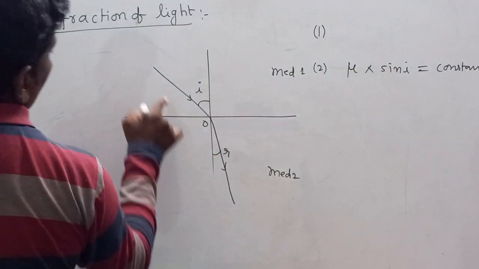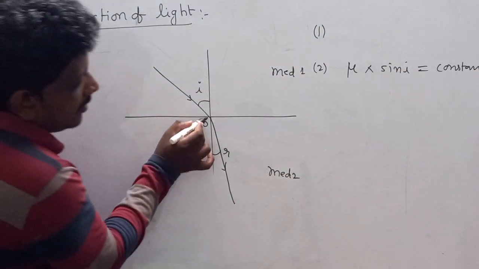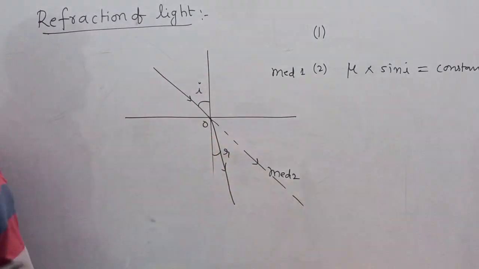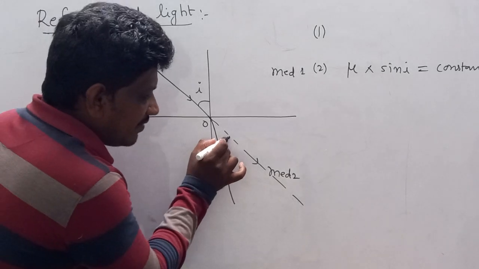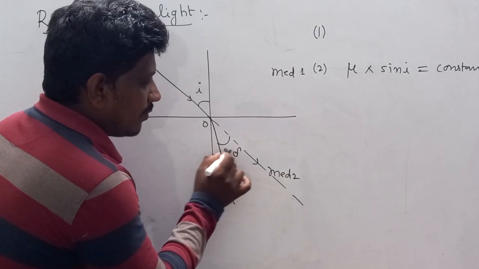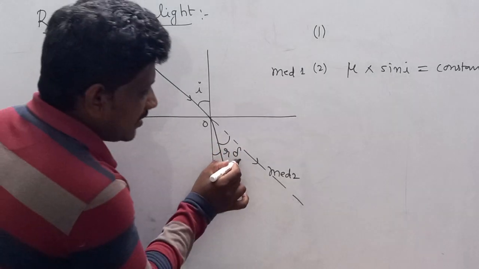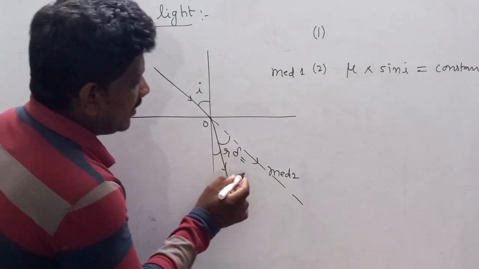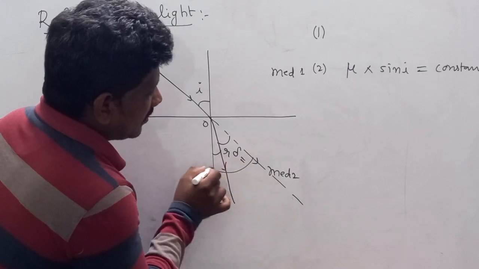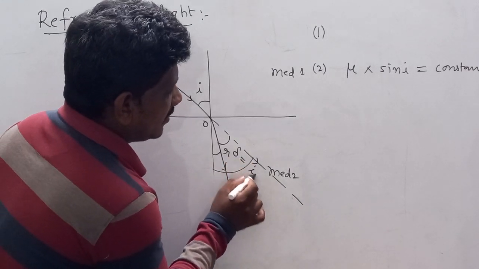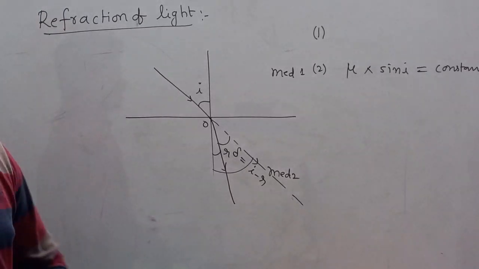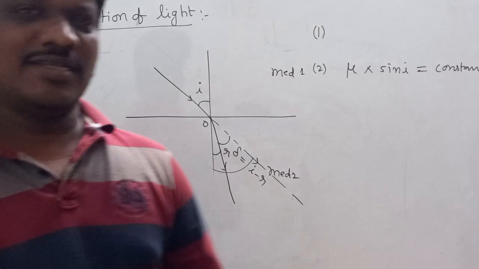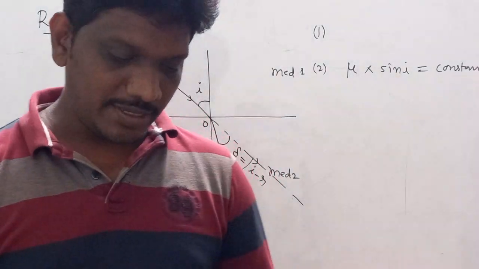See, if you observe here, the light ray is bending. Instead of moving in this direction, it is bending, so it is deviated by angle delta. This total thing is I, and this is R. So delta is I minus R. Now we will apply this refraction concept for transparent prism.